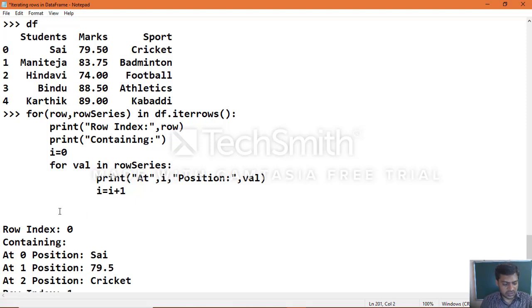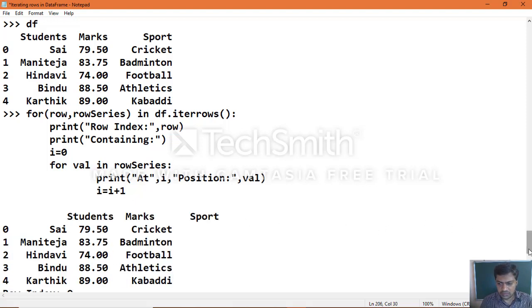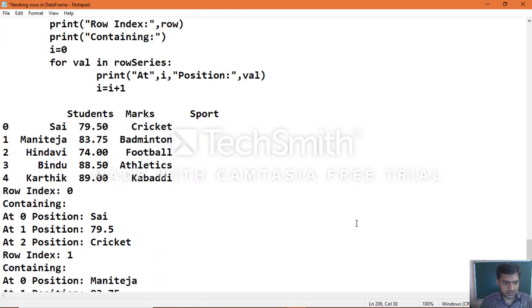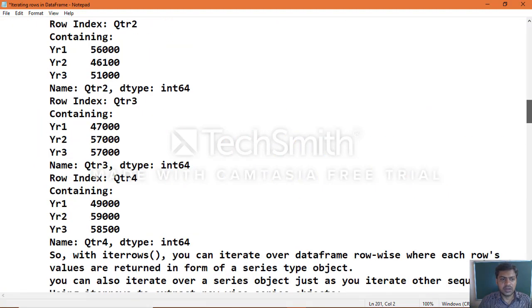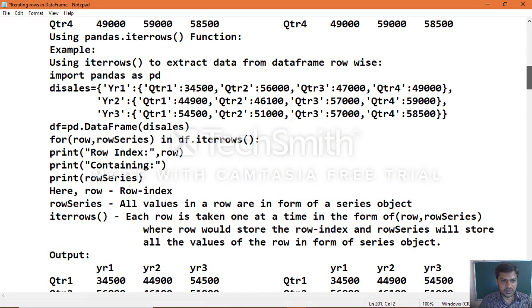I'll copy it here to understand it. Now look at row index 0 and position 0: position 0 is the student name, position 1 is the marks of that student, and position 2 is the sport of that student. That is how the values are taken position-wise. Now we'll execute the example so that we can understand the concept.